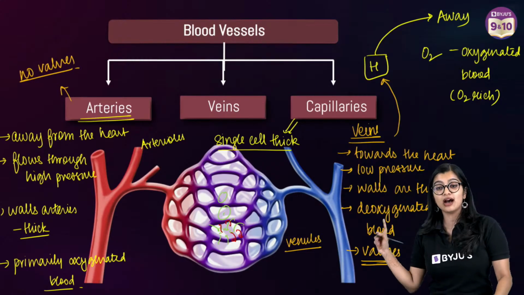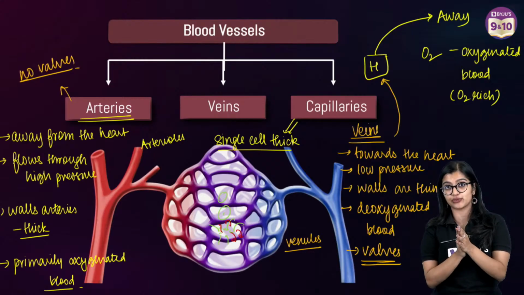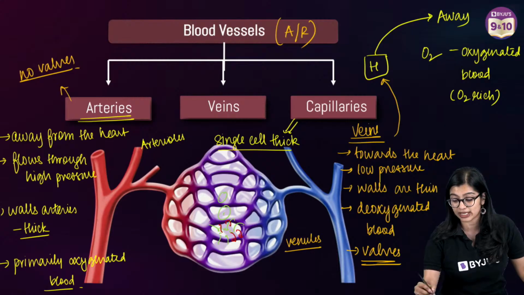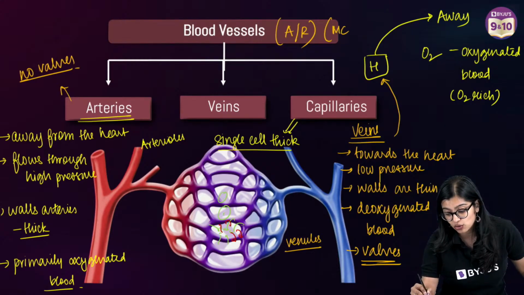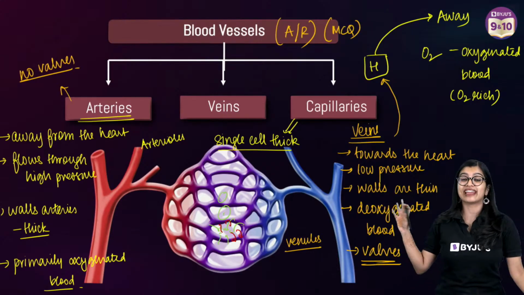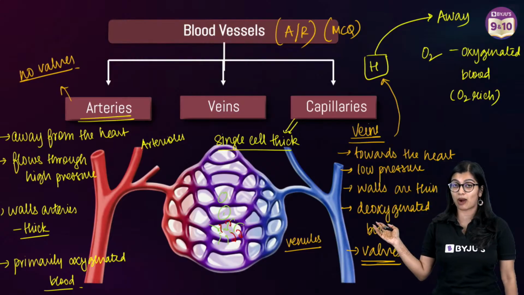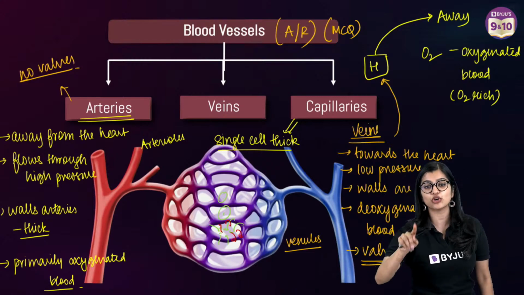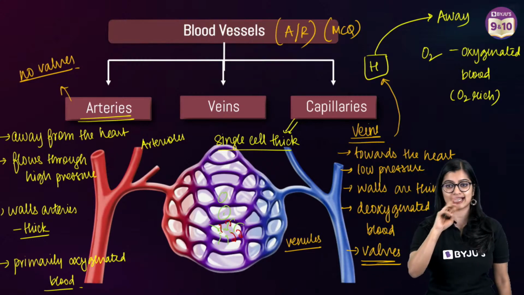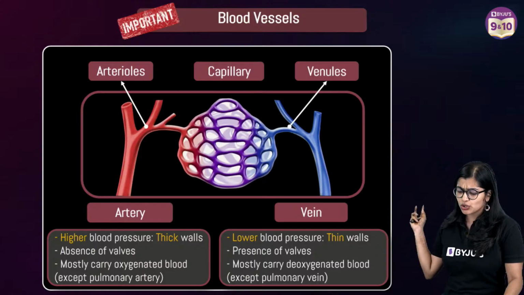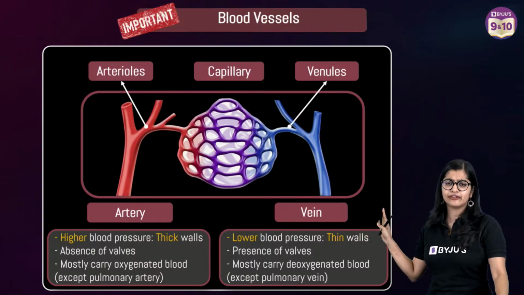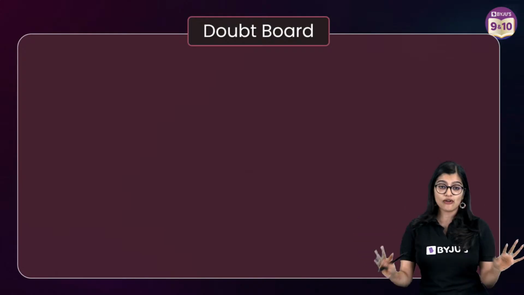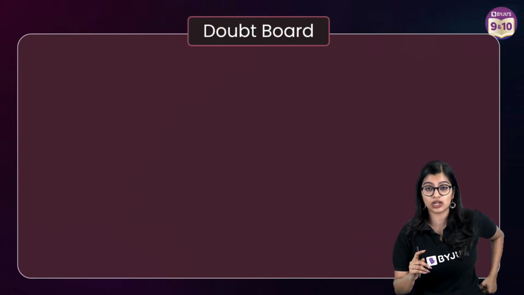Yes? So mainly from an examination point of view, from this particular topic, again you will get assertion reason questions. You will get MCQ based questions also. They can ask you assertion reason based questions for 1 mark, and normally from this particular topic you will get them. So please make sure you put a star mark next to this topic as I have explained it. So this was all about blood vessels and the difference between arteries and veins. Yeah, right? So are we all clear? So far, whatever we have discussed, are we all clear?